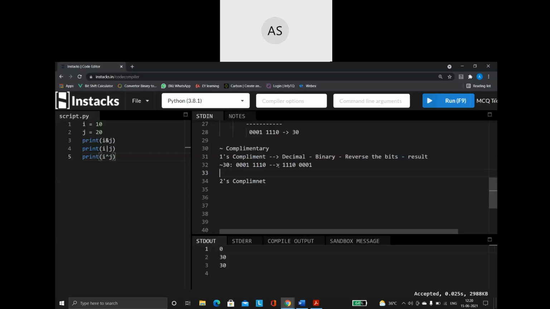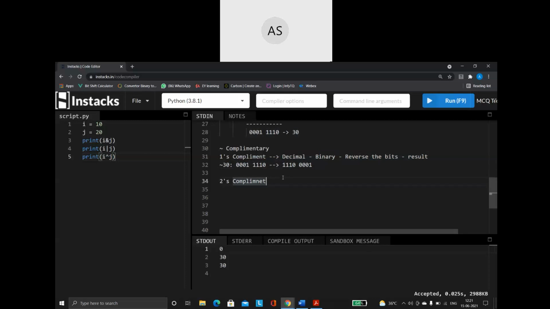If they are particularly asking for the ones complement of a value, find the binary value of that number and just reverse it, flip it. If it is 0, you give 1. If it is 1, you give 0. That is how ones complement is done.